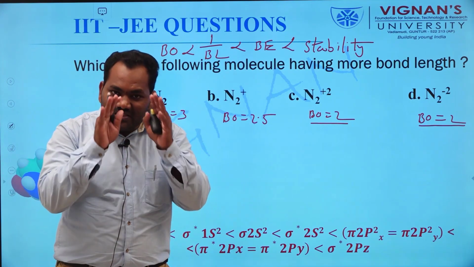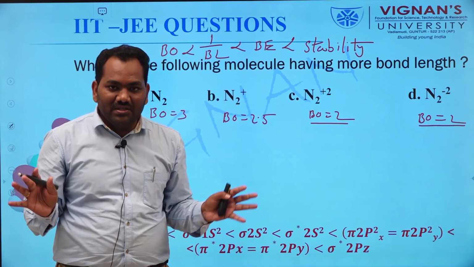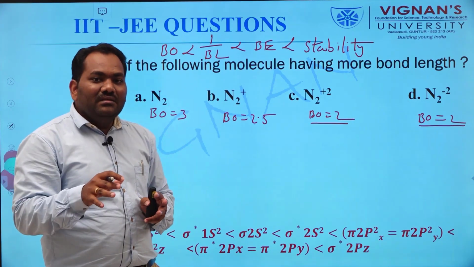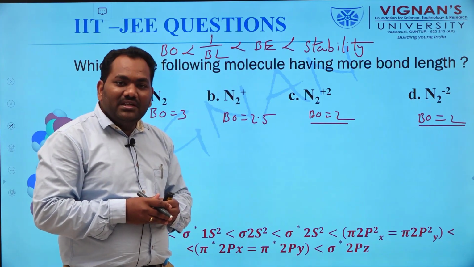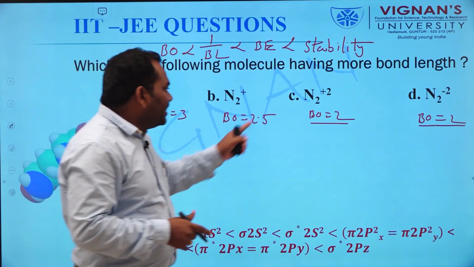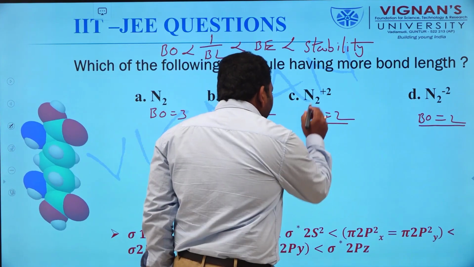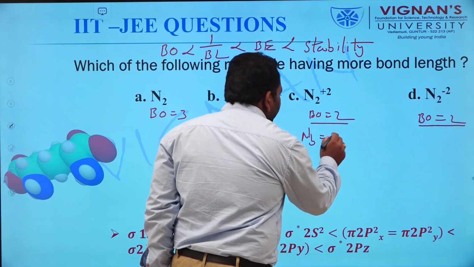Anti-bonding electrons always destabilize the molecule, bonding electrons always stabilize it. Based on this, if you know the number of bonding and anti-bonding electrons, we can explain the stability of the molecule.